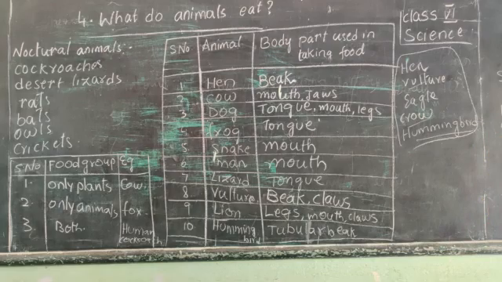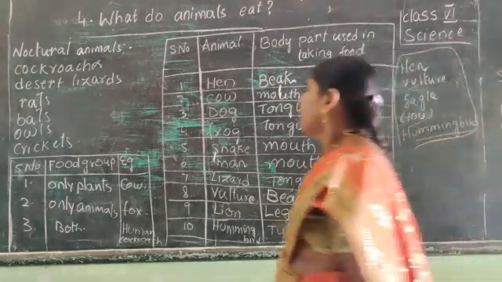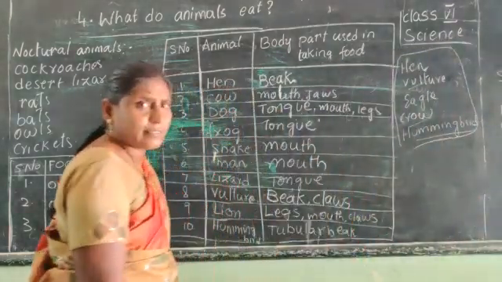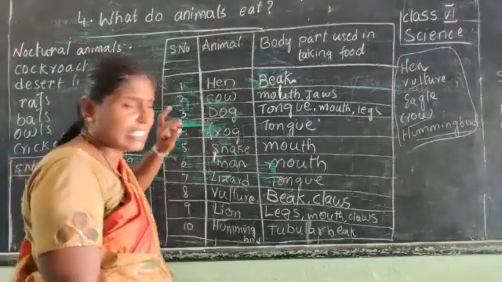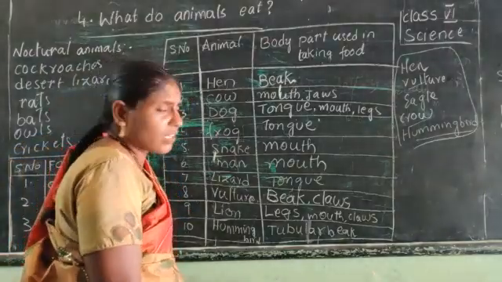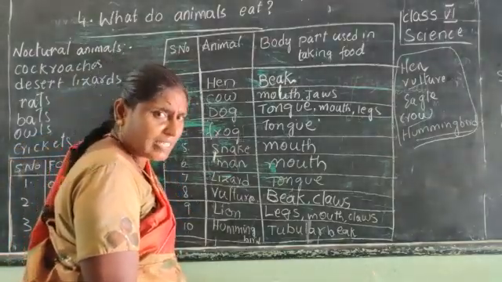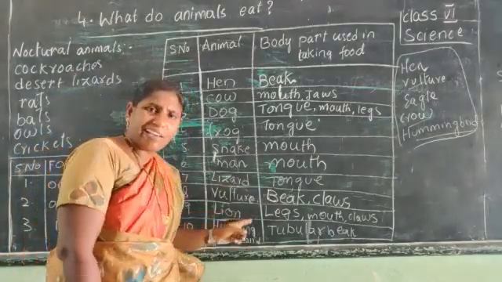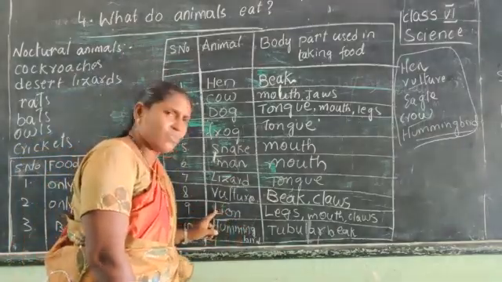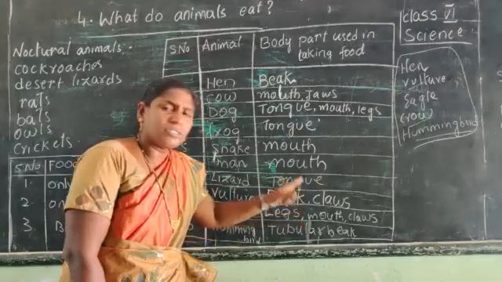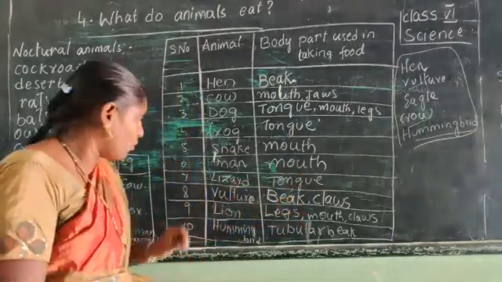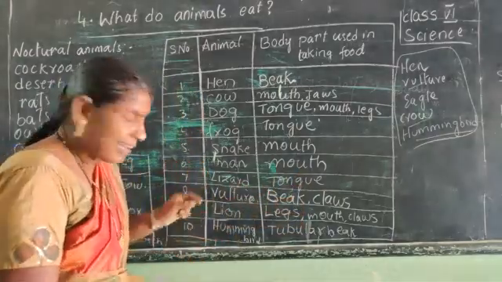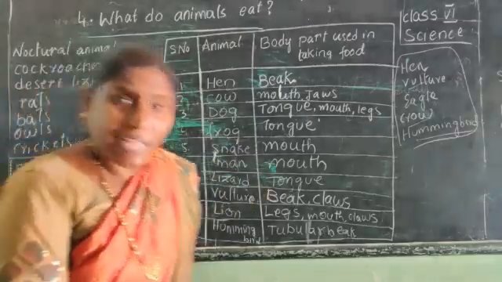In the same manner, can you name any other animals whose body parts for eating are the same, especially the lion? Lion, with the help of legs, mouth and claws, is eating its food. Fox, lion, fox, tiger.